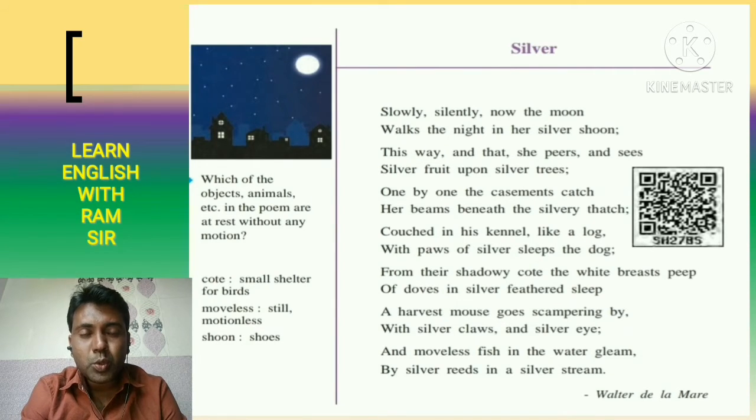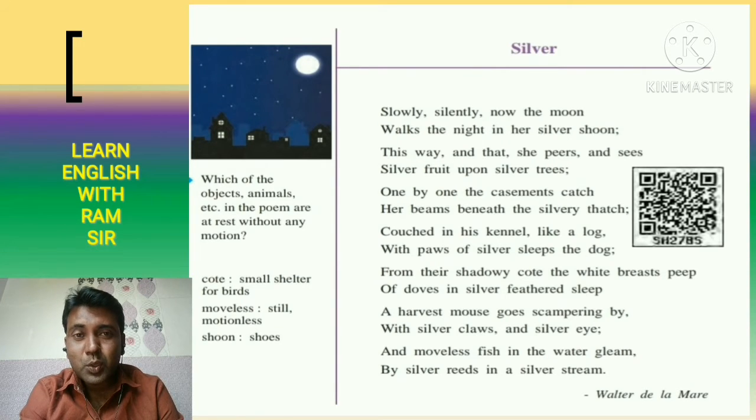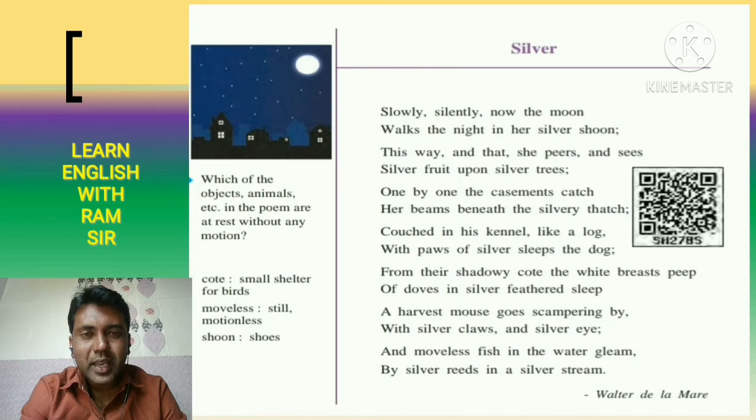That is, the fruits of the trees now look like what color? Silver color. Because now the beams of the moonlight reach the fruits, reach the tree, and the tree with its fruits is now converted into silver color. A silver color which increases the beauty of the night, which increases the beauty of the darkness.